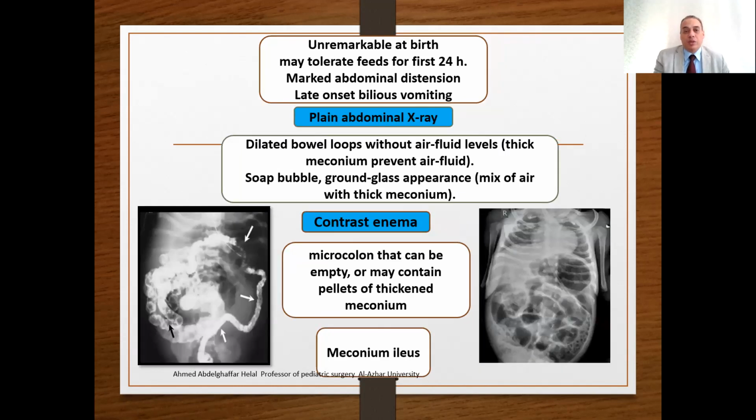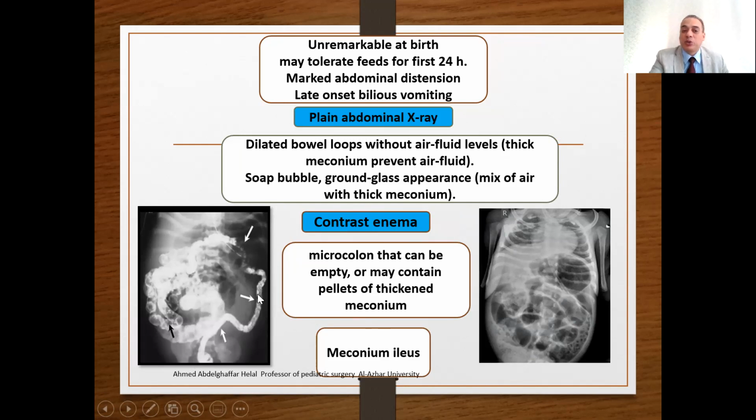Meconium ileus: a baby with marked distension, late onset. X-ray will show dilated loops without air fluid level, as the thick meconium prevents the air fluid level. Soap bubble or ground glass appearance means a mix of air with thick meconium, like this. This is soap bubble or ground glass, with dilated loops.